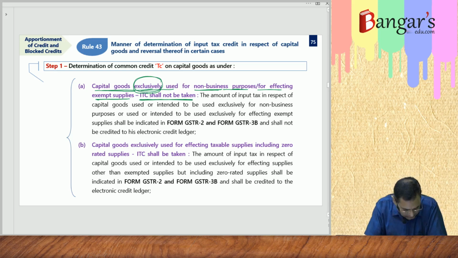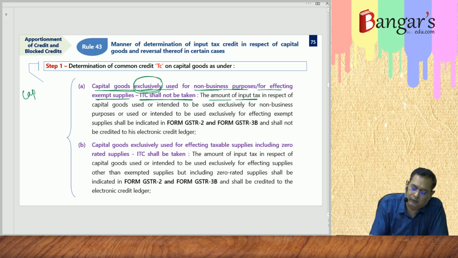That is, the amount of input tax shall not be taken. So if any capital goods A is there, and the same is used exclusively for effecting what?